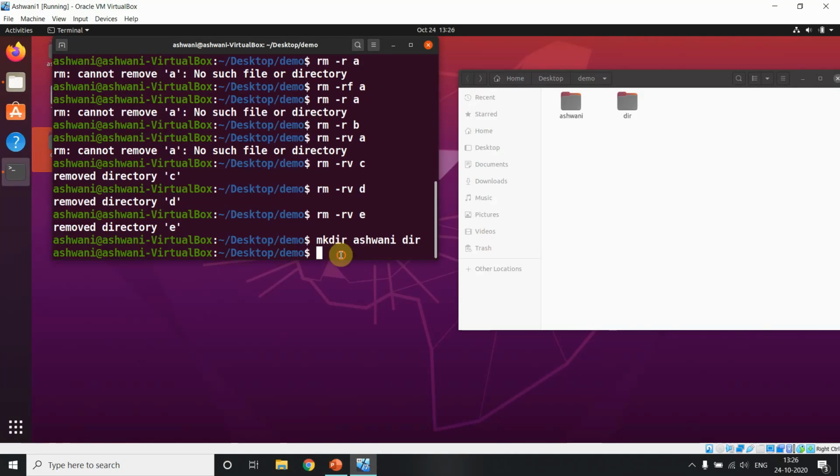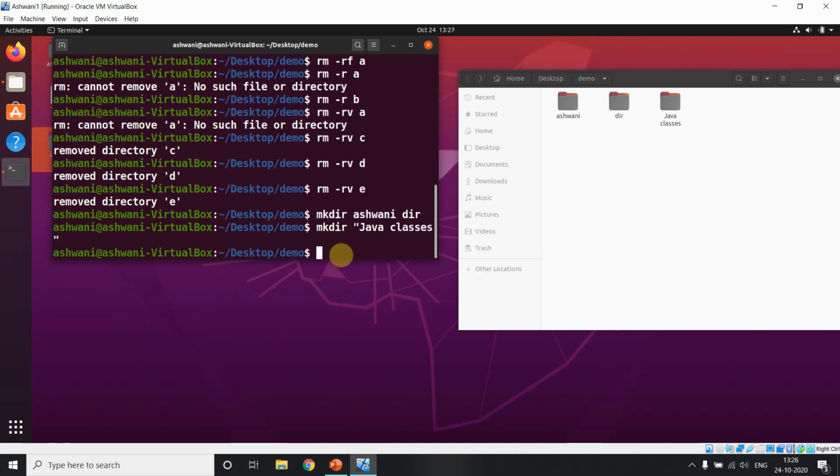So if I want to make this Java classes directory, I have to use quotes like this. I will say Java classes. Look, it created Java classes. Okay, simple. Just one thing: like we use a string in Java with double quotes, here I have to use double quotes for directories. Look, the syntax and everything is a bit similar to Java.